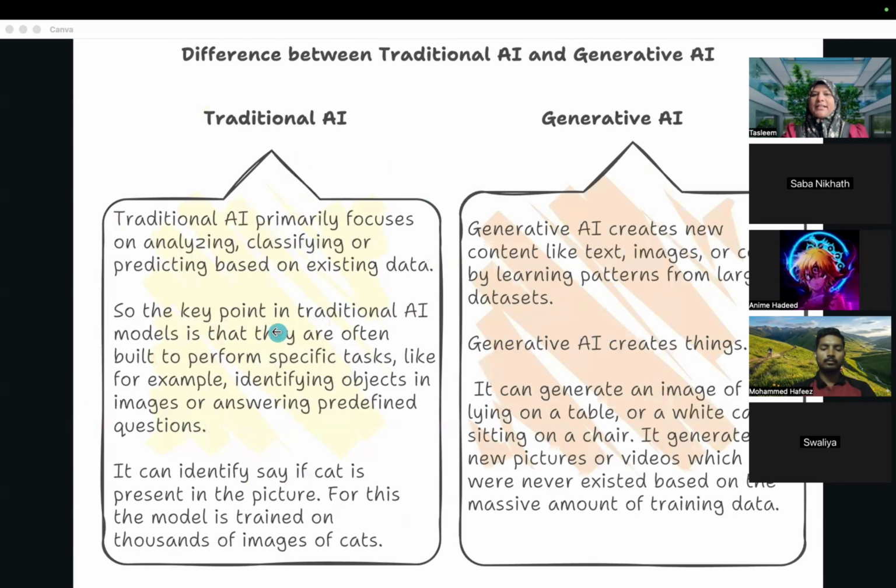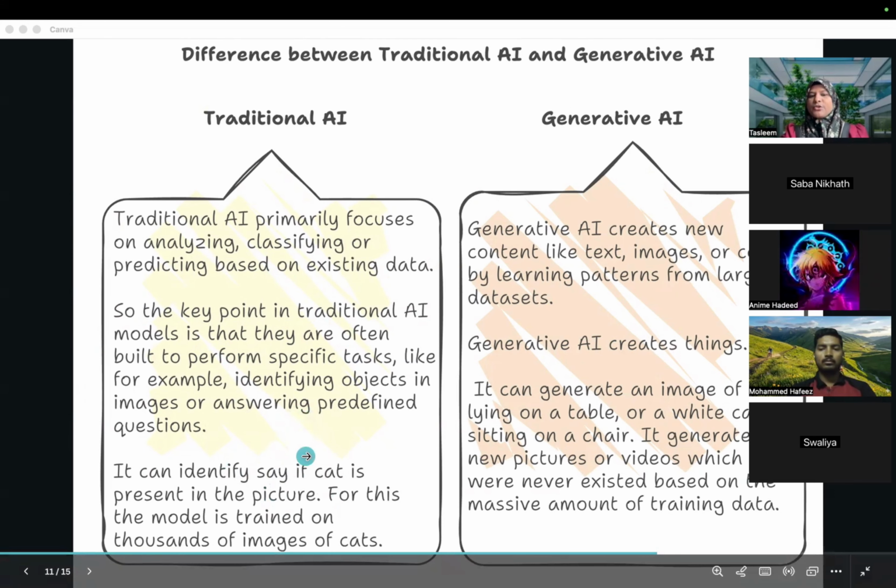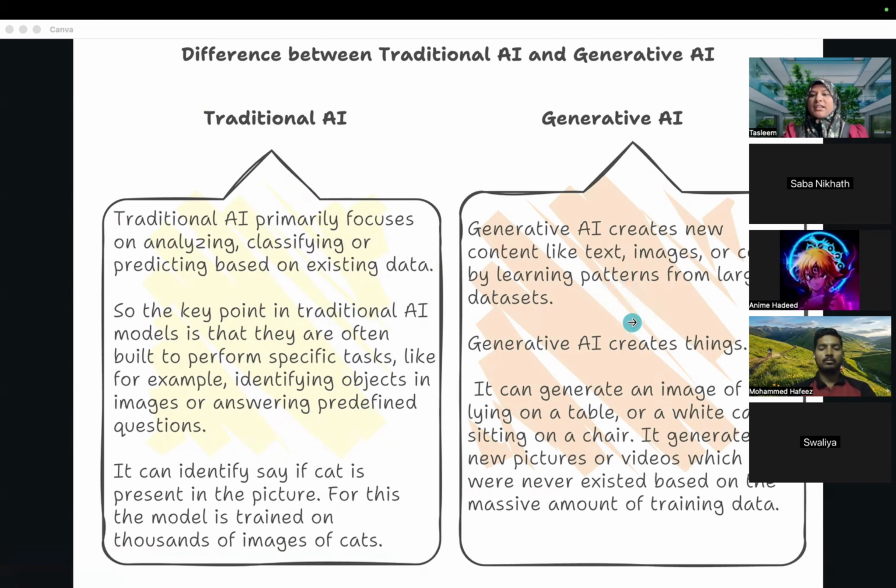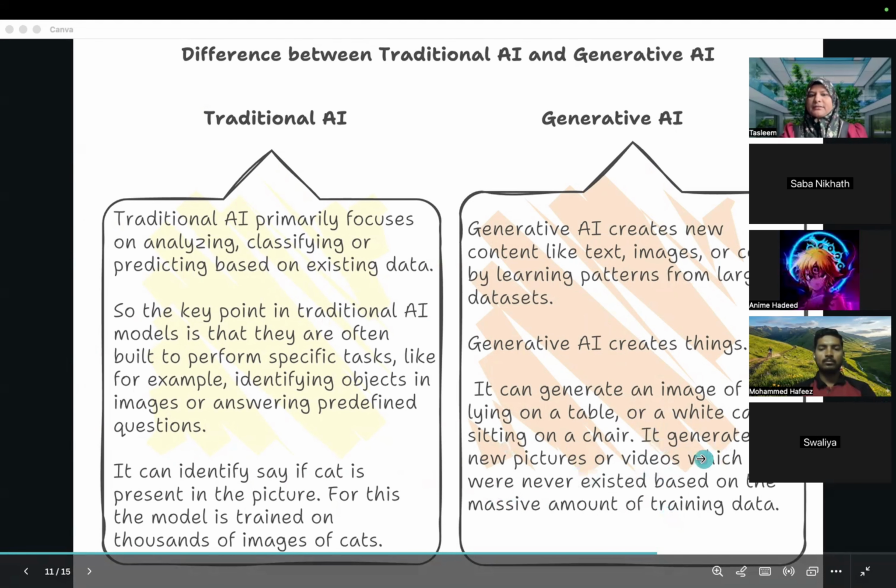So this slide talks about the difference between traditional AI and generative AI. Traditional AI used to classify the information, do prediction on the existing data, using identifications, and then give output. But generative AI will generate new information, which has never happened. It can generate videos which were never created by a human. It will generate that. So these are the differences.